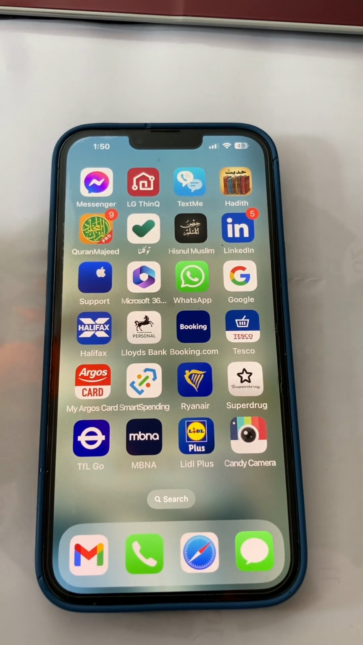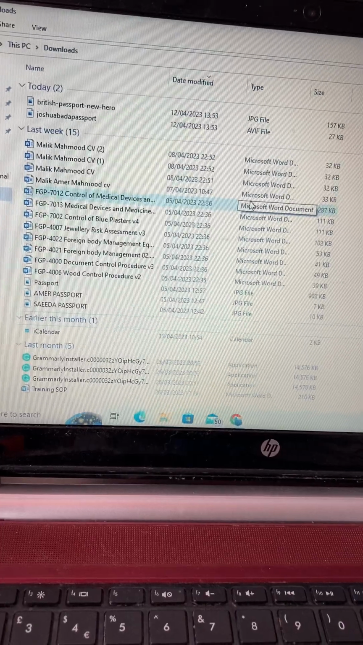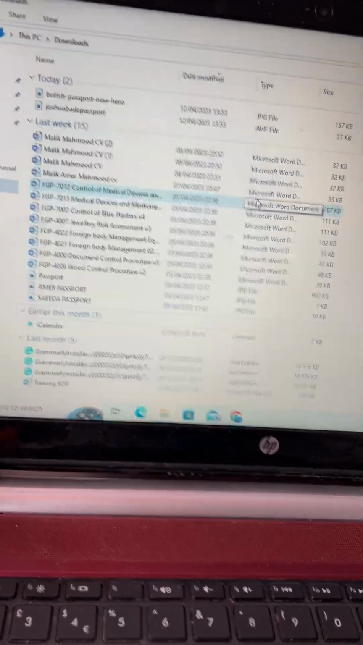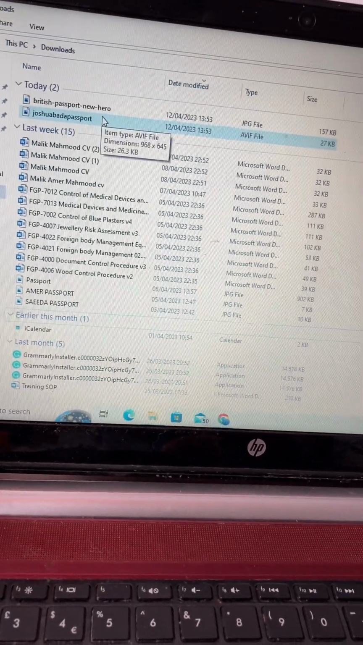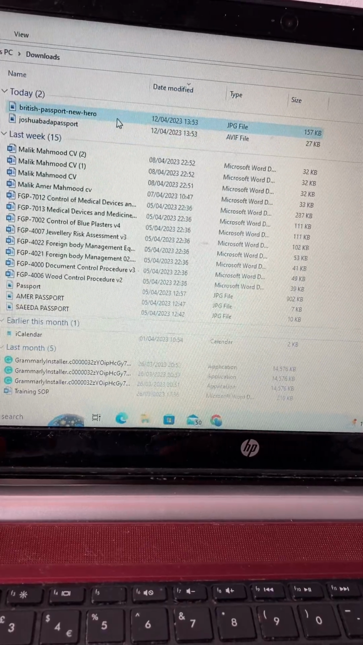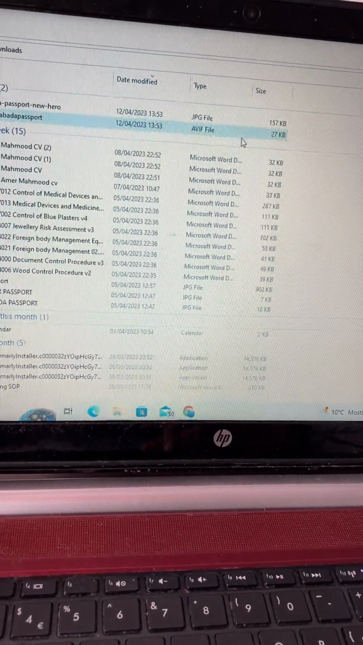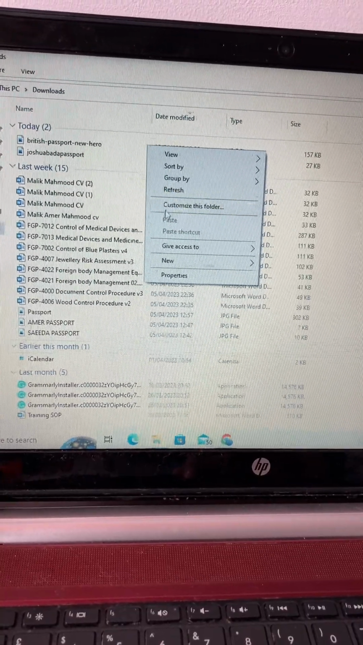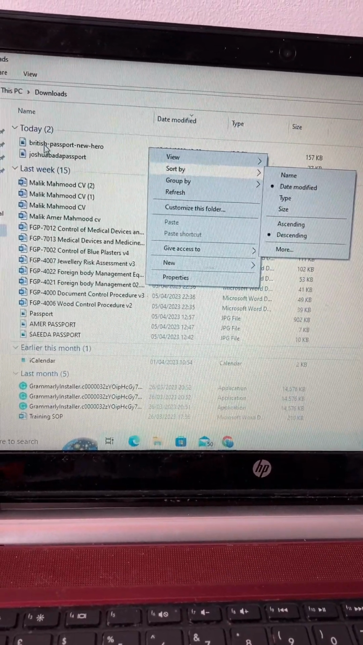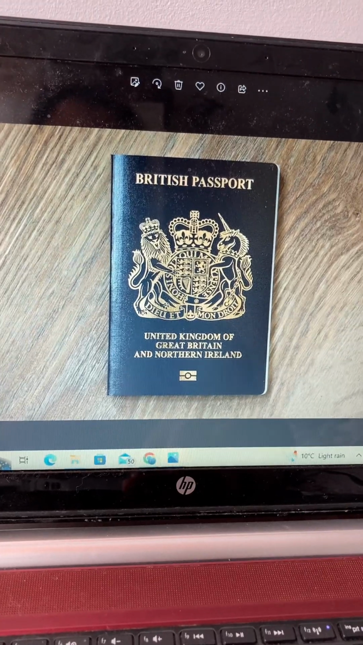To resize your image, you need a laptop or computer. First, upload your image and your passport picture and check the size of your passport picture and your image. After that, you can open the image of your passport. The passport picture is open in the images, as you know, in the computer. Now I open the passport. This is a random passport picture, only to show you how to resize it.